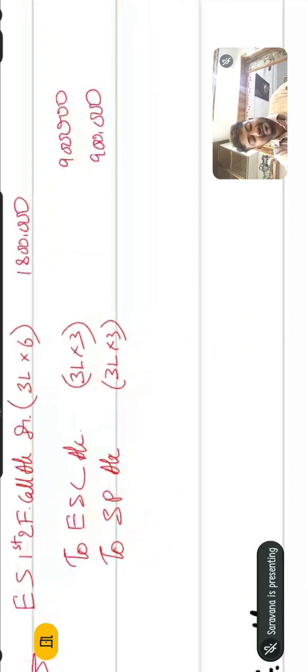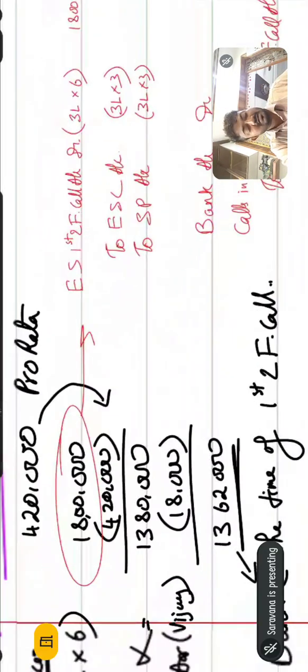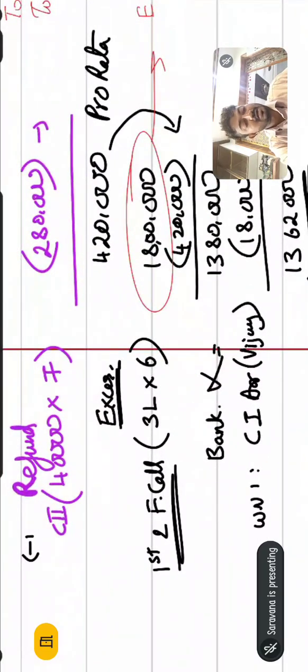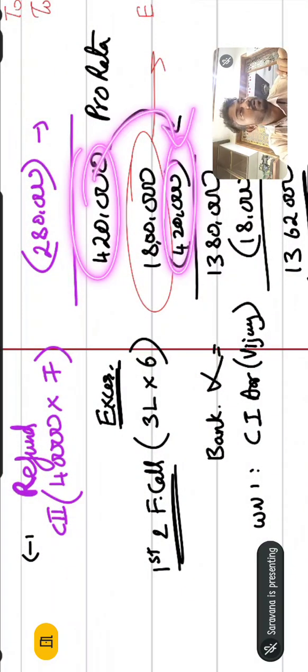And what is the receipt entry? Bank account debit, calls in arrears account debit to equity share first and final call account. The company wants to receive 18 lakhs, but in which the company has already received how much? 4,20,000. The company has already received the excess pro rata amount of 4,20,000.